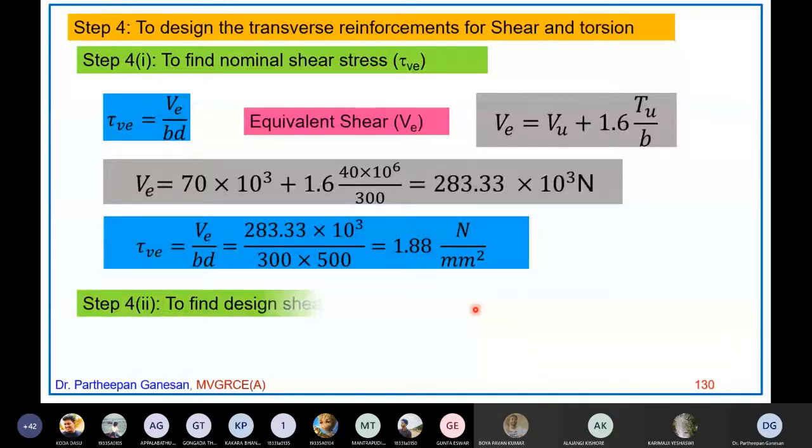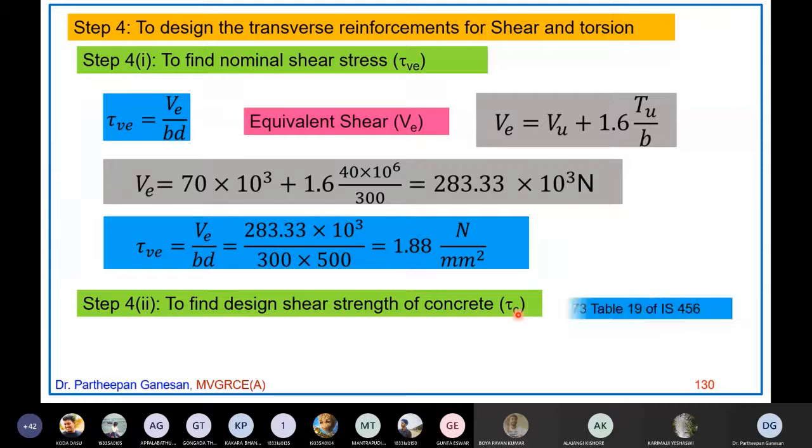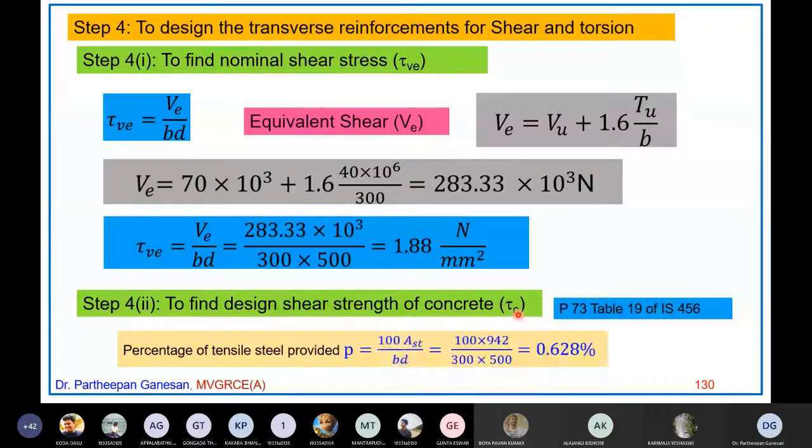Now, to find the design shear strength of concrete tau c, because we should know whether we should provide minimum reinforcement or we have to design the shear reinforcement, you have to find tau c from table 19. Remember, design shear strength will come from table 19. In table 19, you need the percentage of tensile steel provided, P equal to 100 AST by b d. 100 into 942 divided by b d comes out to 0.628%.